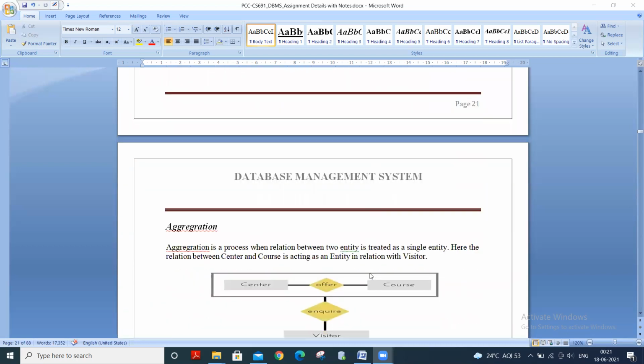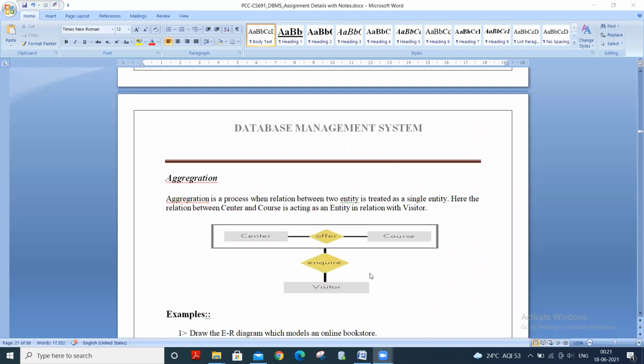Next one is aggregation. Aggregation is a process when the relation between two entities is treated as a single entity. Here, the relation between the center and course is acting as an entity in relation with visitor. Center, offer, course, and here visitor, inquire, offer. This can be center or course. So it is an aggregation.